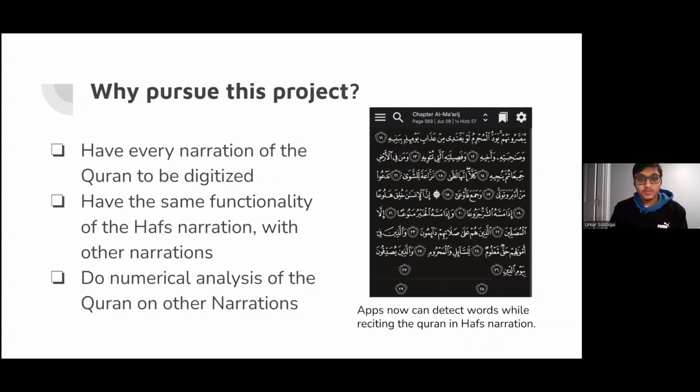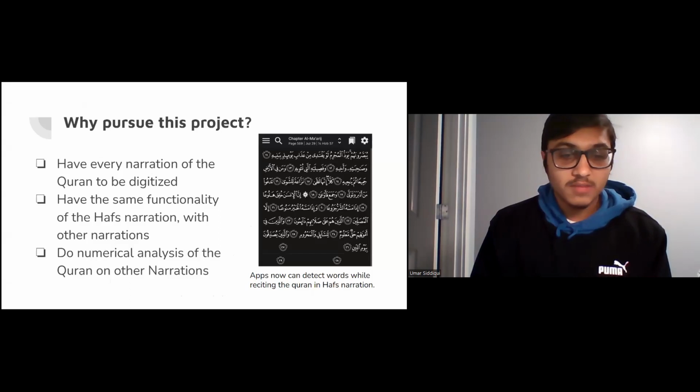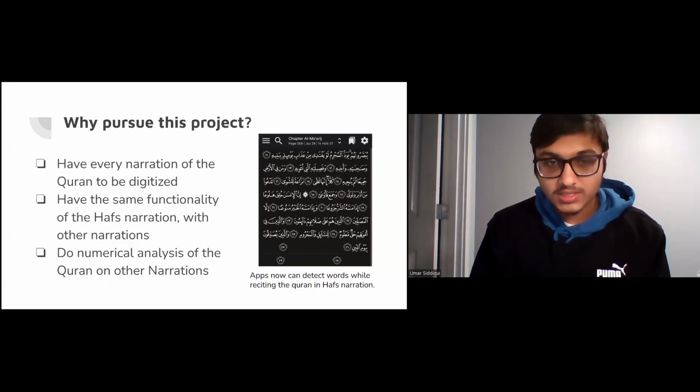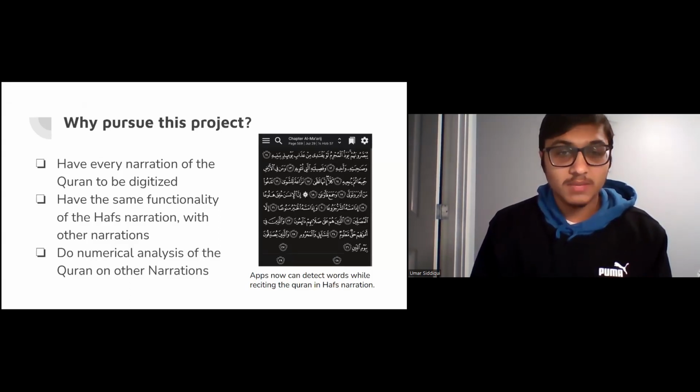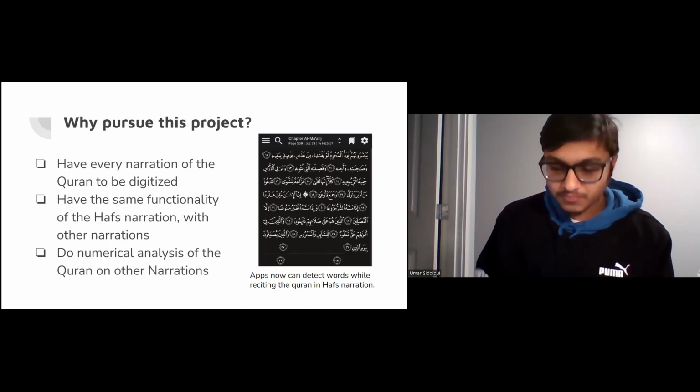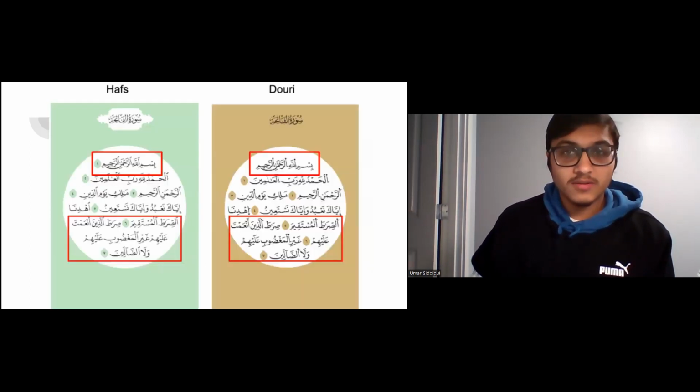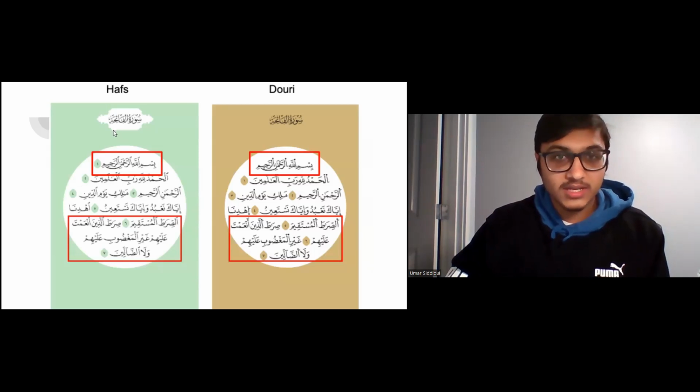And then as well to do numerical analysis of the Quran on other narrations. Alhamdulillah, you have people in the community doing numerical analysis in Hafs, but this isn't available with the other narrations. So inshallah, by being able to look at the ayahs more closely, we'll be able to do this numerical analysis as well.